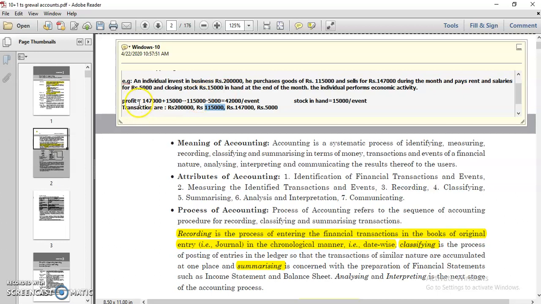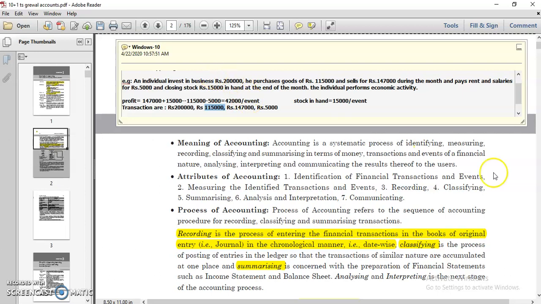Let's check. You have sold goods of rupees 1,47,000, and once you deduct your purchase of 1,15,000 and the 5,000 expenses, it comes to 42,000. This is your profit. So after doing all the business activity, whatever you gained becomes your event, because it is called your outcome. I hope you understood this.